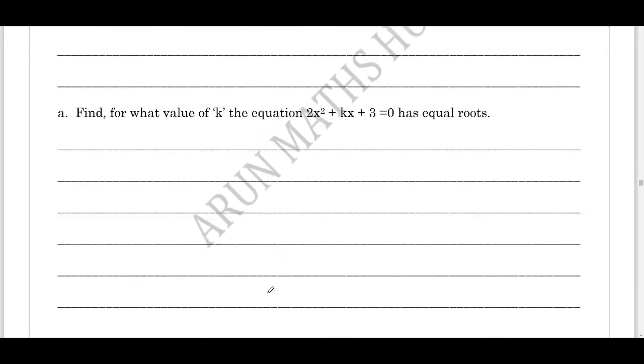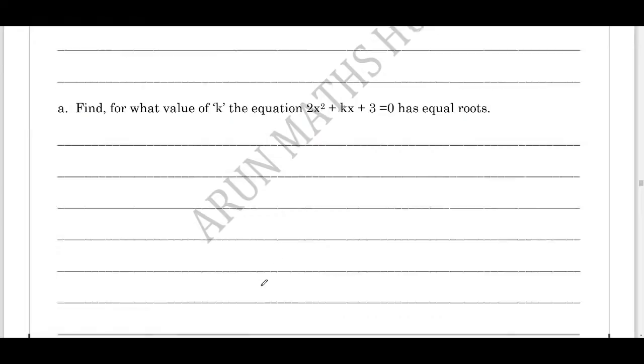Students, you can try out this question. Find the value of k for the equation 2x square plus kx plus 3 equals 0. What is the condition? The condition is equal roots. Equal roots means the discriminant will be equal to 0.